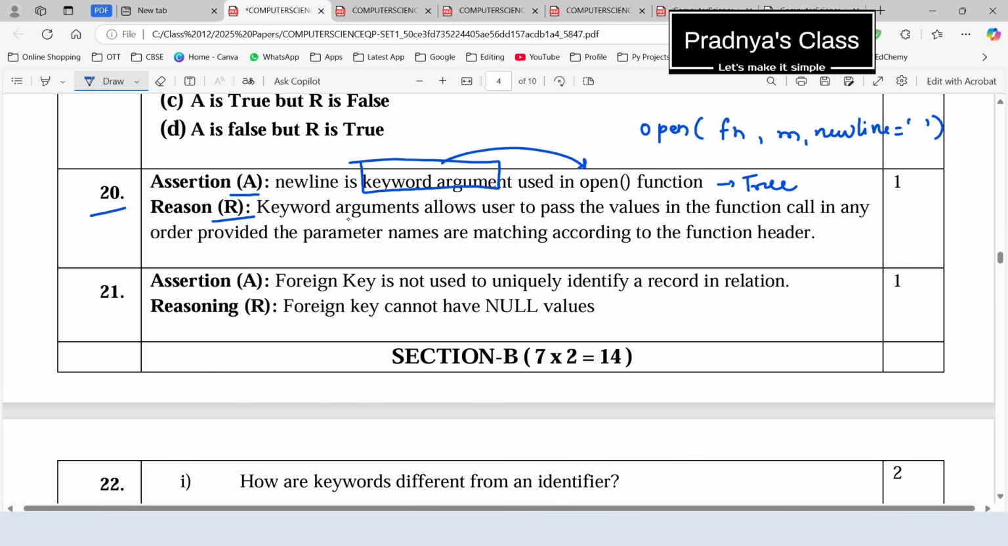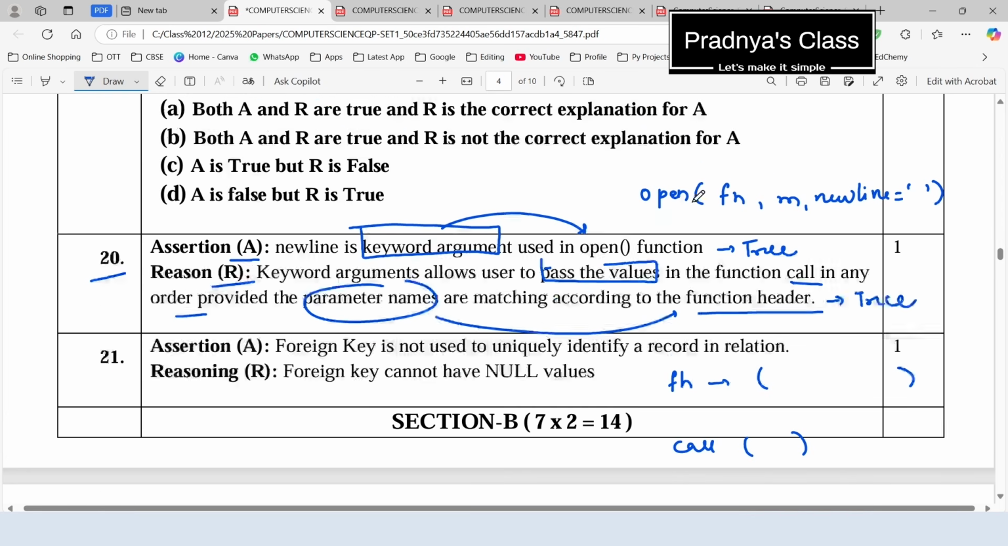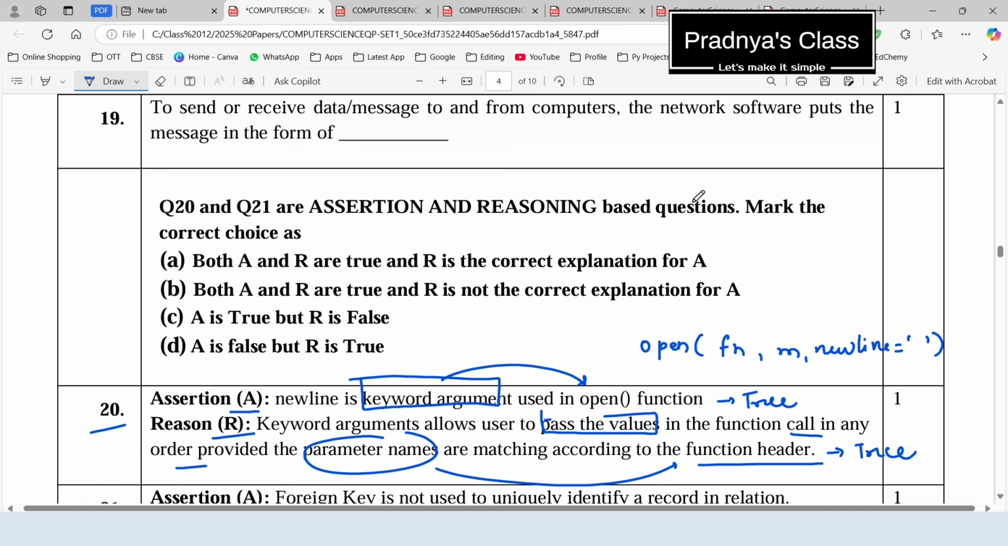Now what's the reason? Keyword arguments allow the user to pass values in the function call in any order, provided the parameter names are matching according to the function header. In the topic functions we have studied, this is the definition of the keyword argument. So this statement is also true. With the help of keyword argument we can pass the value, but the condition is that the name should be the same in the function header as well as in the function call. So if we look at the options, option A is correct. Both A and R are true and R is the correct explanation for A.